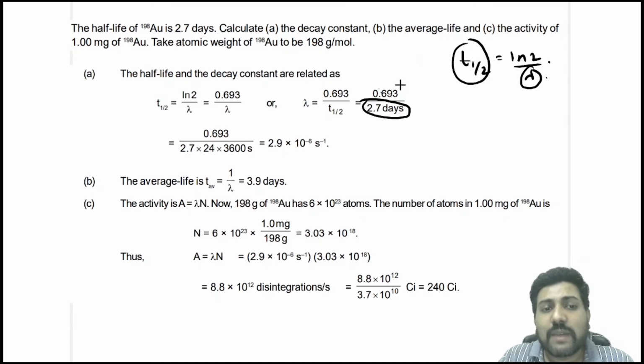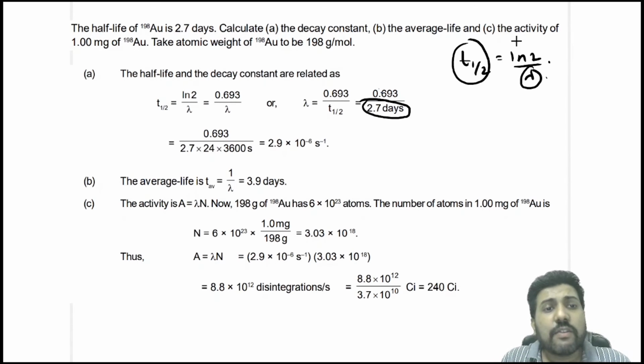Now average life is 1 by lambda. Once you have calculated the value of lambda, you can calculate 1 by lambda. 1 by lambda will be 1 by 2.9 into 10 to the power minus 6 per second, and that will be equal to 3.9 days.